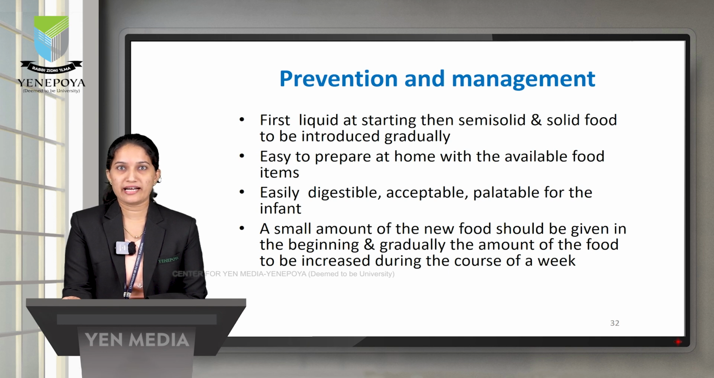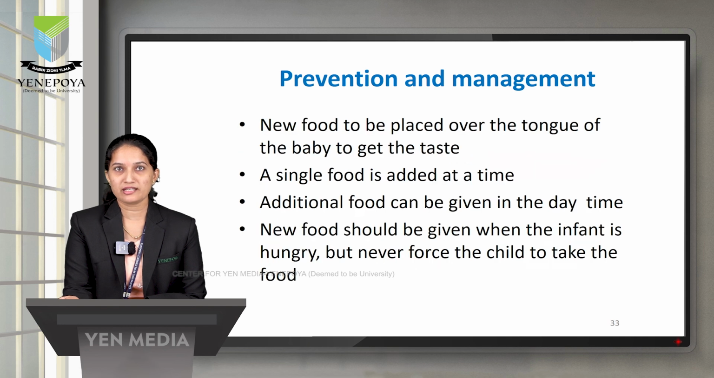How can we prevent and manage these kinds of complications? First liquid is started, then semi-solid and solid food are introduced gradually, easy to prepare at home with the available food items, easily digestible, acceptable, and palatable for the infant. A small amount of the new food should be given in the beginning and gradually increased during the course of a week. New food to be placed over the tongue of the baby to get the taste.